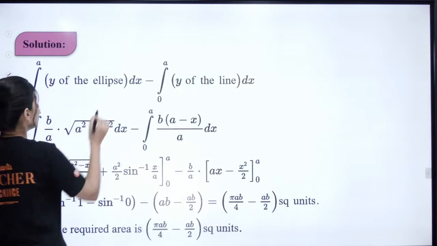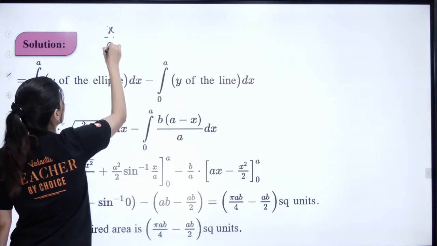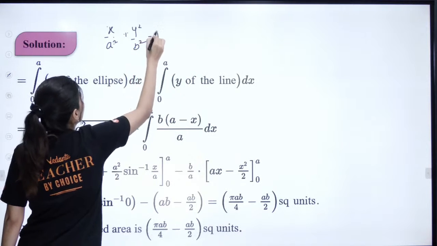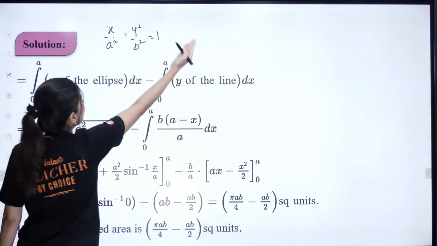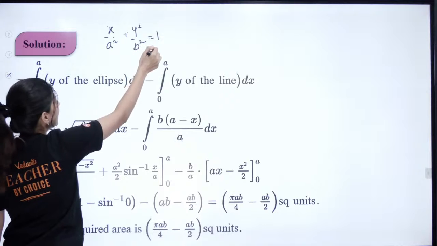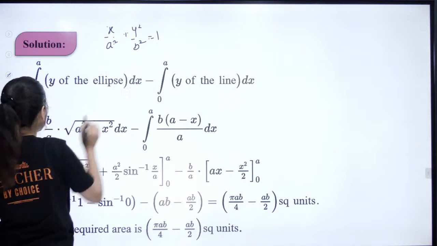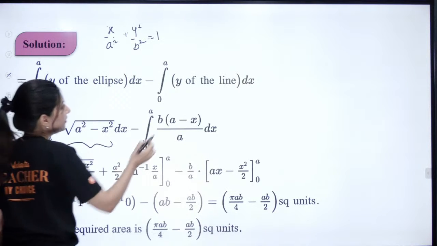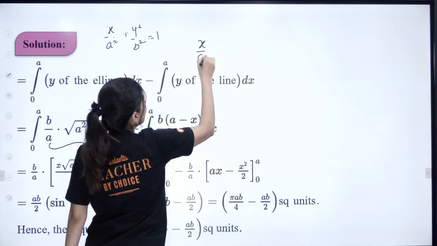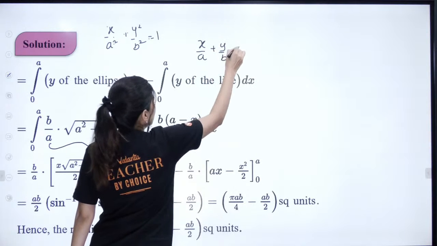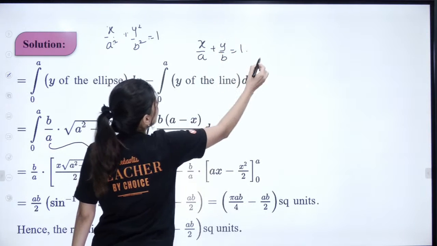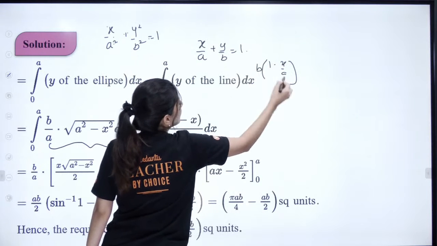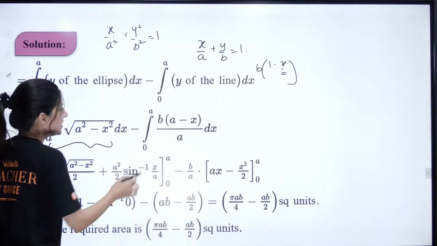For y of the ellipse, you know x square by a square plus y square by b square is equal to 1. So you shift this: 1 minus x square by a square, take LCM, multiply b square. It will become this. This is your ellipse y. And again y of the line: x by a plus y by b is equal to 1, so you get y equals 1 minus x by a, into b. So it will be b by a into (a minus x).